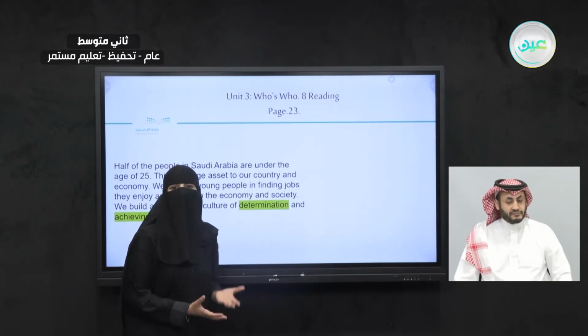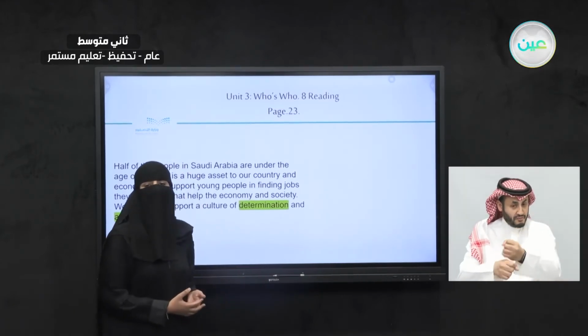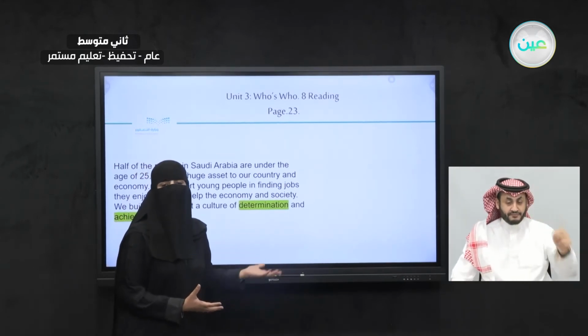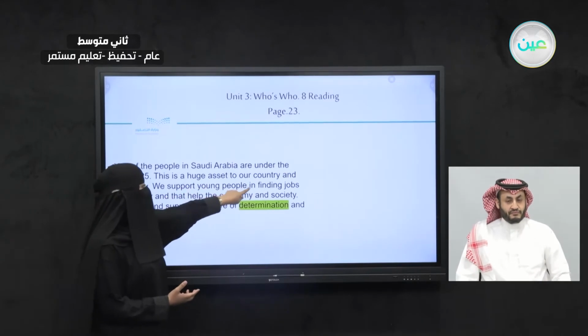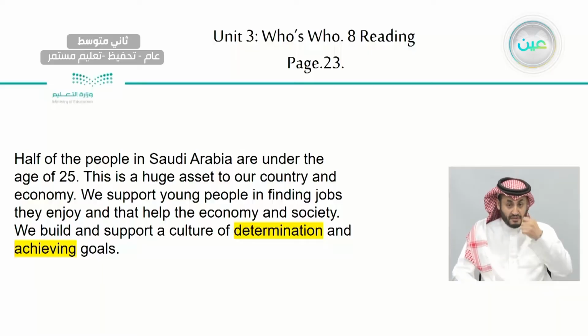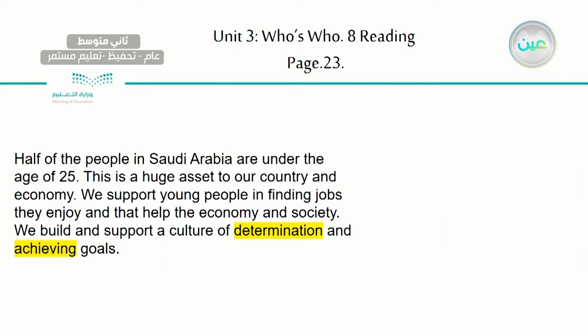How can we use this to improve Saudi Arabia? How can this help the vision? What are we going to do here? We support young people in finding jobs. For what? So we support young people in finding jobs they enjoy and that help the economy and society.